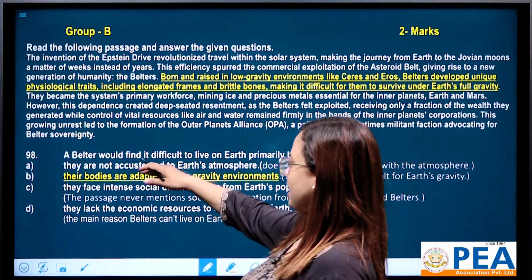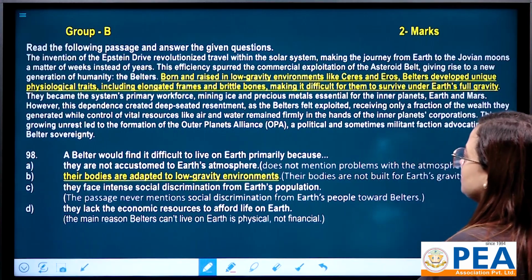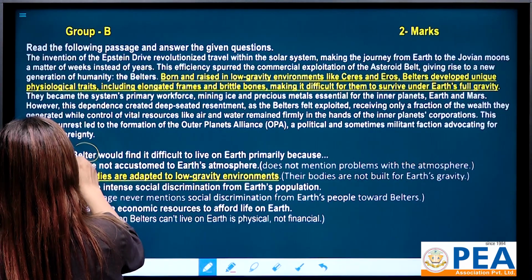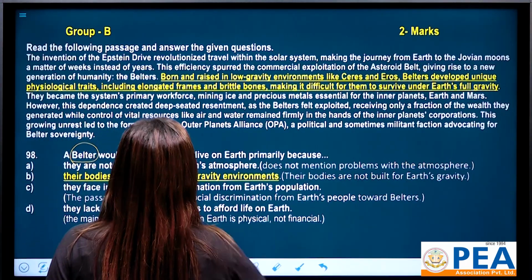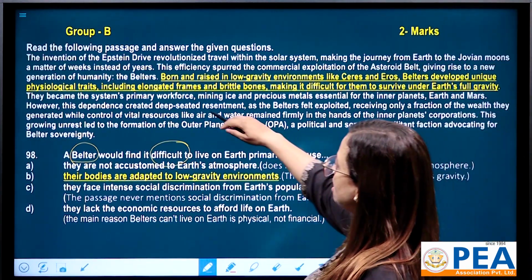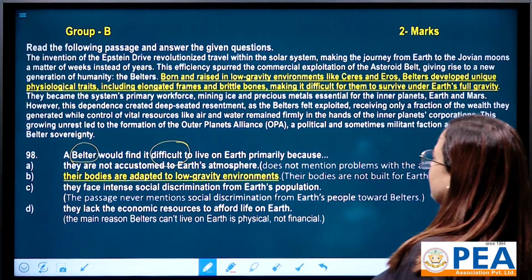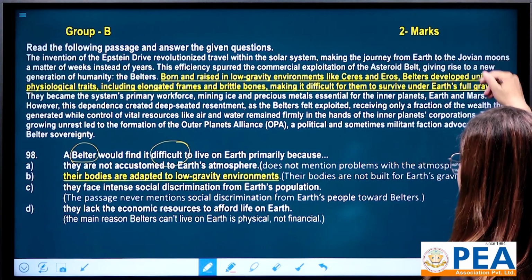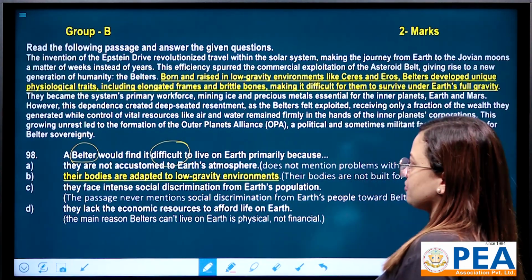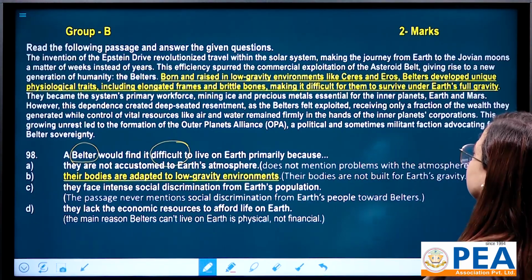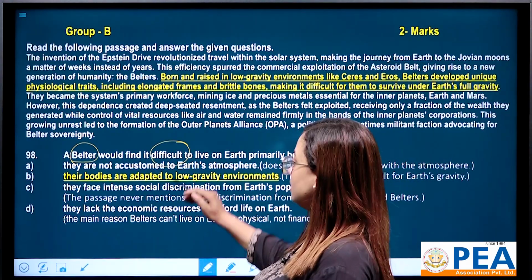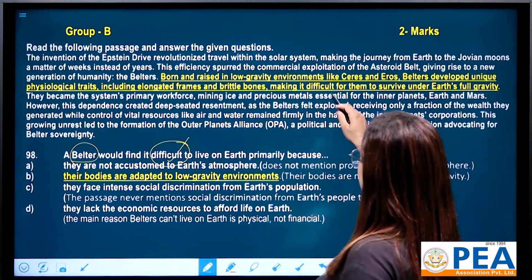Let's go based on the passage. A Belter would find it difficult to live on Earth primarily because, right? So your keywords might be Belter and difficult. See the highlighted part inside the passage. Born and raised in low gravity environments like Ceres and Eros, Belters developed unique physiological traits, including elongated frames and brittle bones, making it difficult for them to survive under Earth's full gravity. As I have told you, difficult is your keyword and your keyword is here.